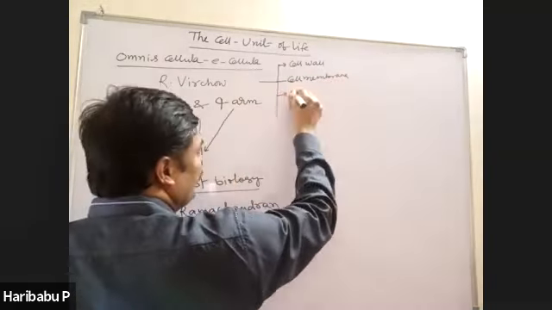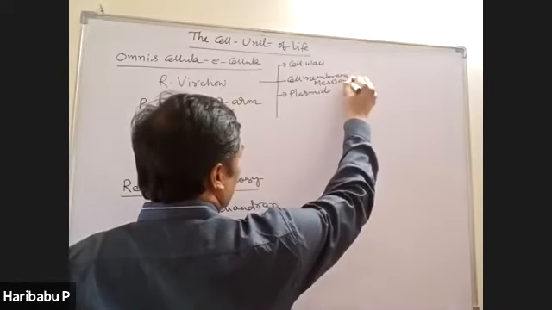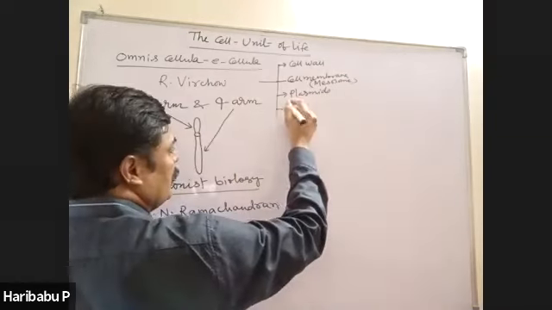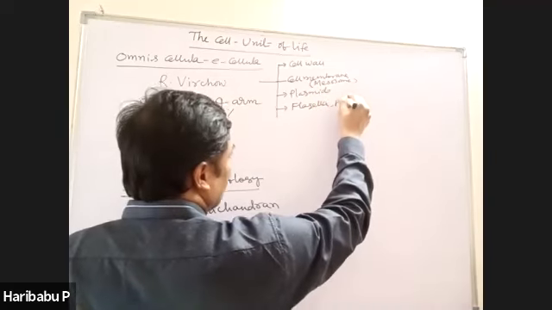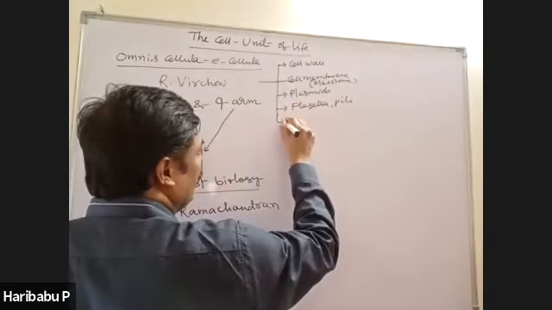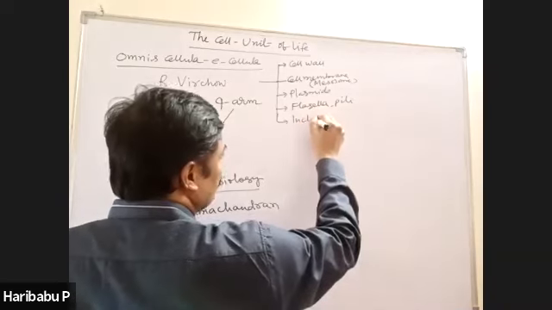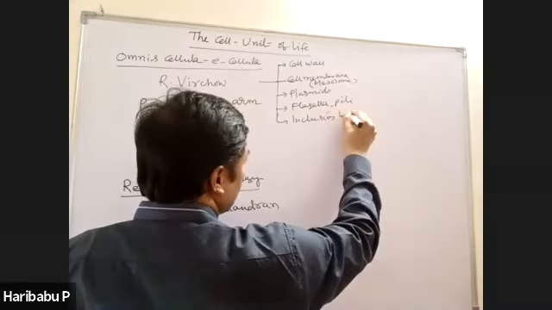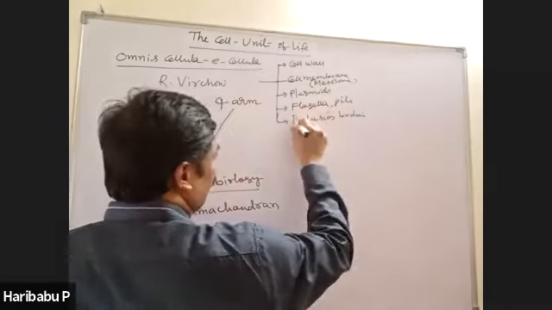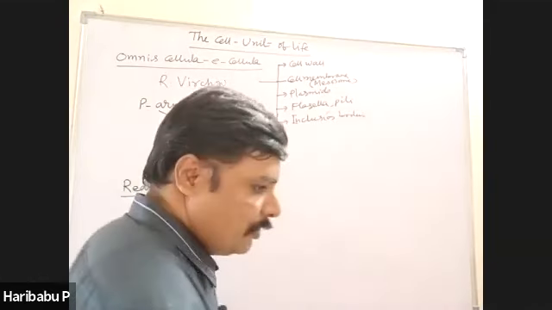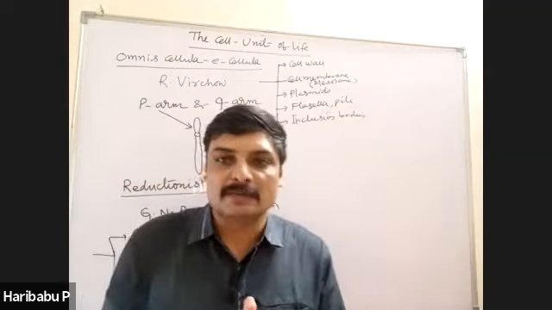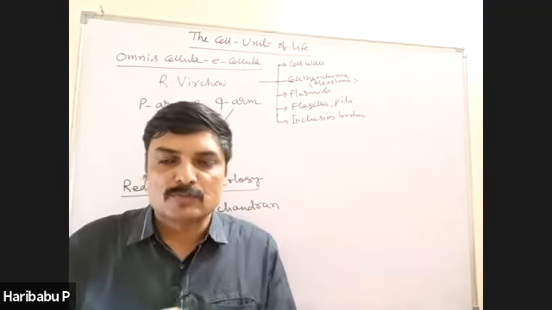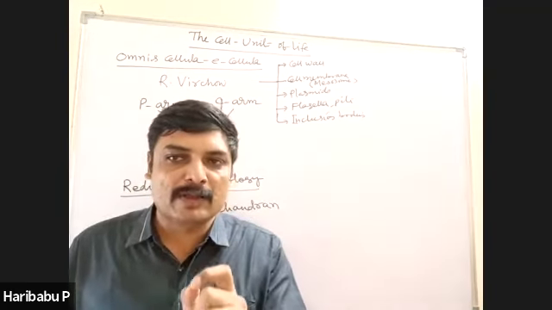In the cell membrane, mainly mesosome, then flagella, pili, and inclusion bodies. Before that, you should remember, the smallest living cells are mycoplasma.